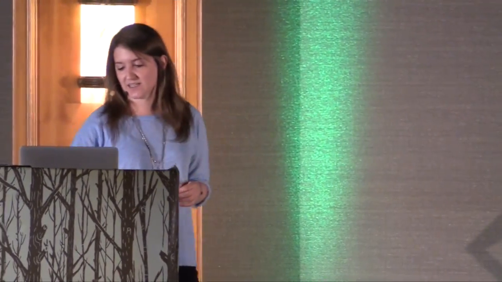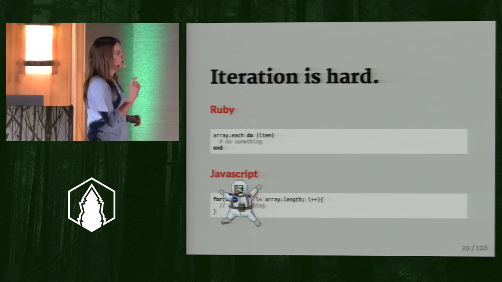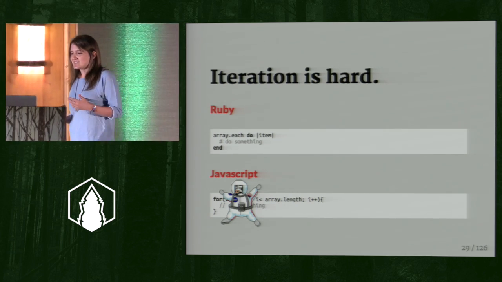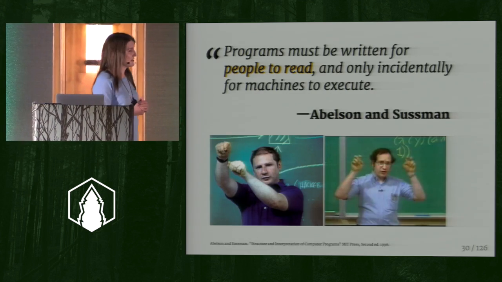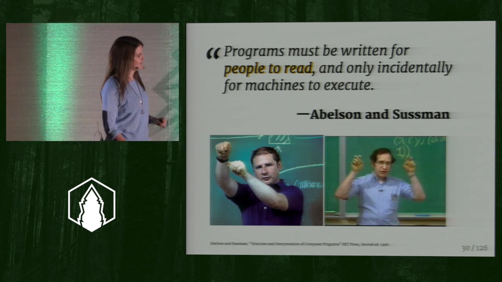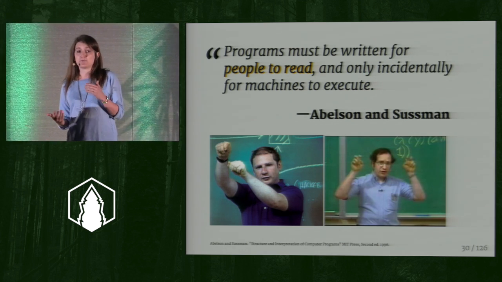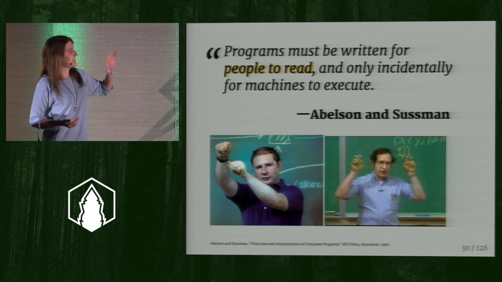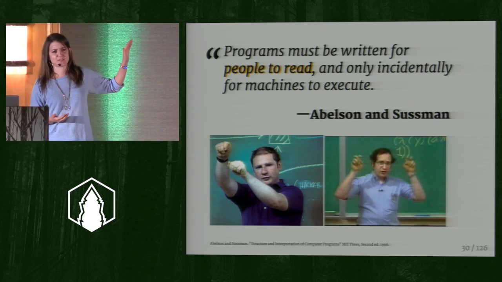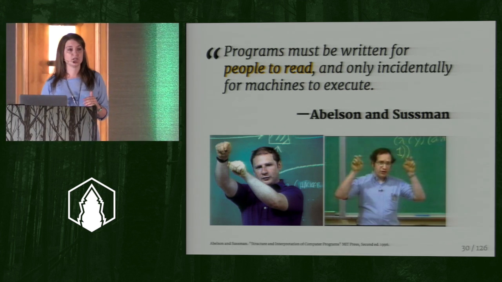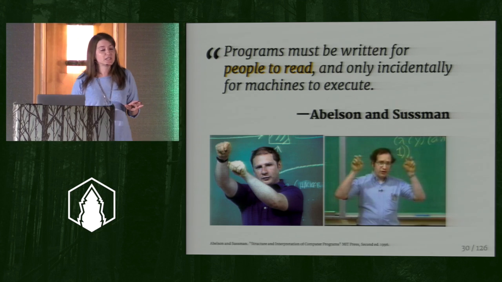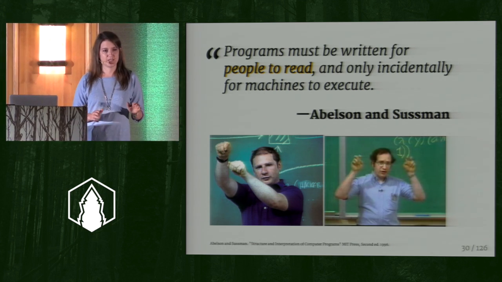As you might guess, I'm probably not going to end up aligning myself with the ideas of the dean. He had said, yeah, JavaScript, boo. All right, no JavaScript, Ruby. Even though I'm not necessarily going to end up agreeing with him, he does have a really important point. These 2 excellent computer scientists, Abelson and Sussman, who wrote a book we'll talk about a little bit later, have this great quote which probably says what the dean was trying to say a lot better: programs must be written for people to read and only incidentally for machines to execute.